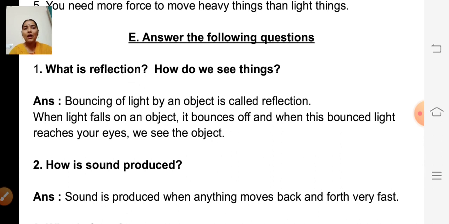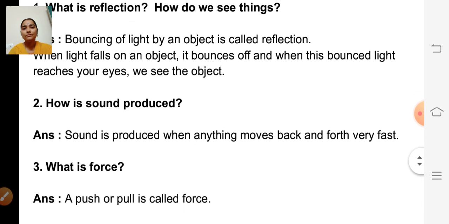Okay, then how do we see things? When light falls on an object, it bounces off, and when this bounced light reaches your eyes, we can see the object.